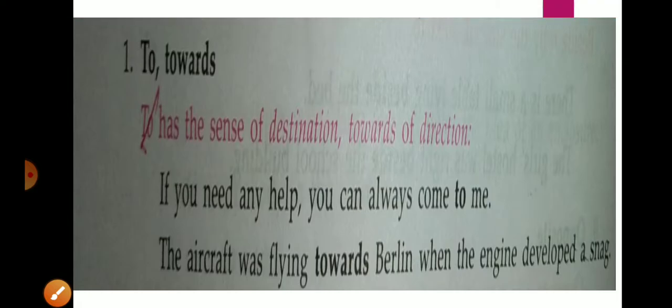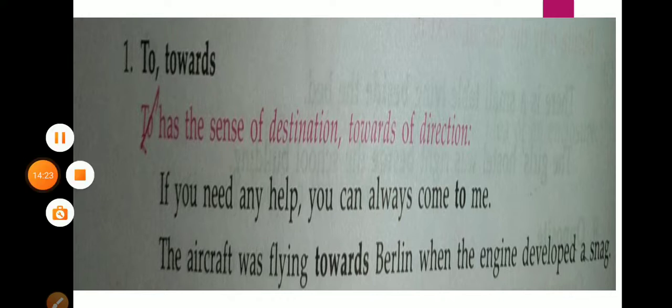Now towards: to and towards. To has the sense of destination and towards of direction. If you need any help, you can always come to me. To means as far as also, and we are using toward.